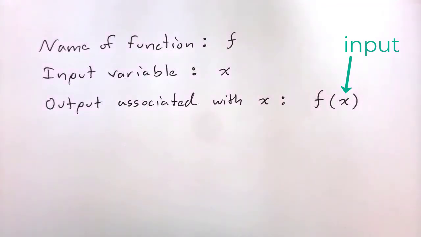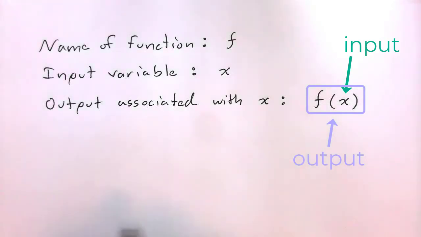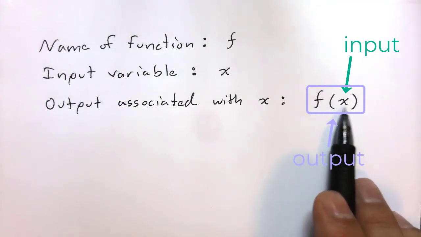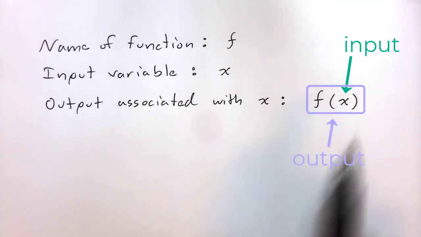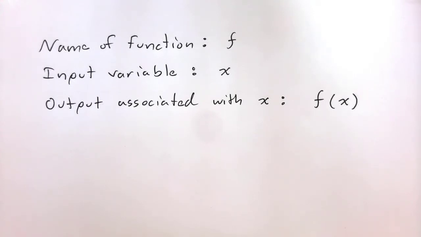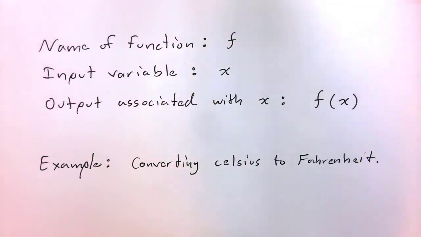We put it in there, and the function chews it up and produces the output, kind of like a machine. It takes one thing, you plug into it, it chews it up and produces something else. So our function f has been fed the input x, and this is how we denote the output. Okay, well, this is all very abstract. So let's see how this applies to the example that we talked about relating Celsius to Fahrenheit.